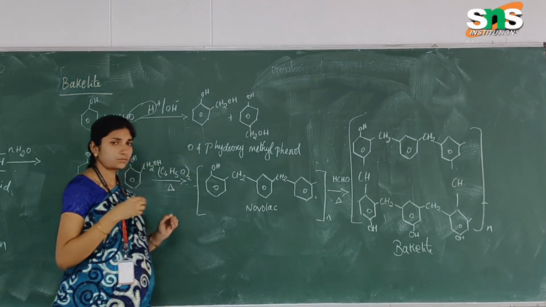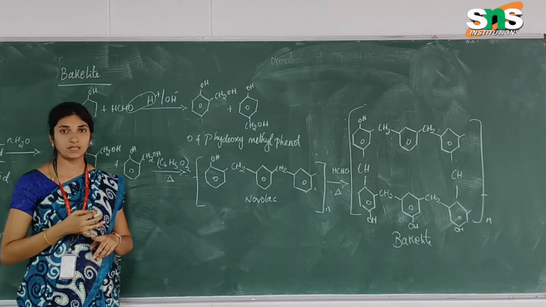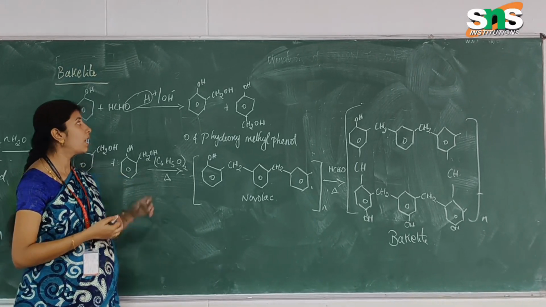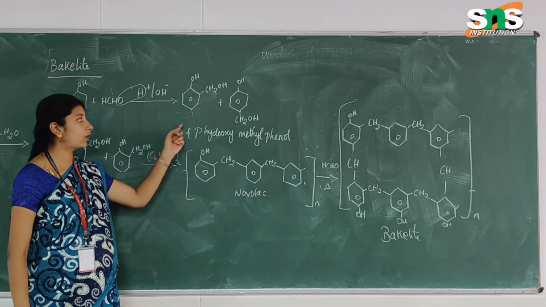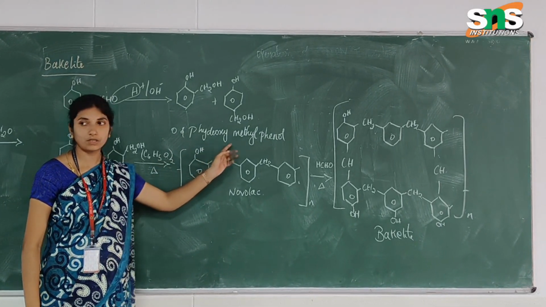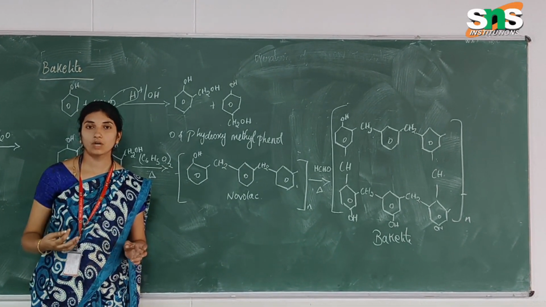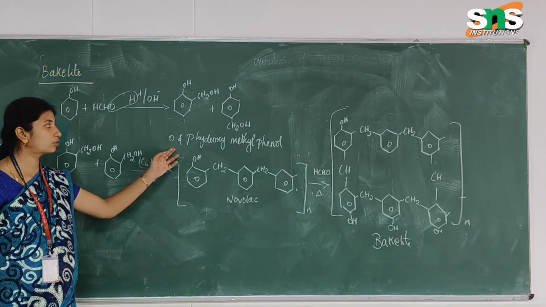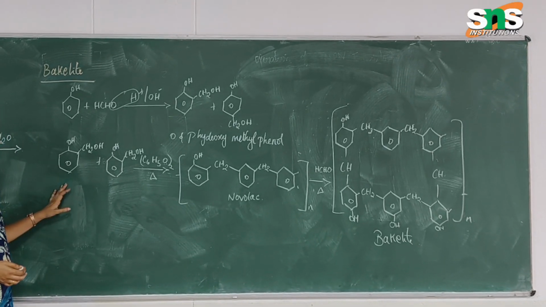In step 1, the phenol is the phenolic resin, and the formaldehyde reacts with it with the formation of the OH group, and again with the removal of the OH group it forms ortho and para hydroxy methyl phenol. So this is the step 1 process. Again, to increase the resistance properties, we take two molecules of the ortho product.